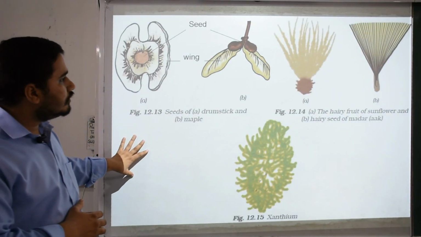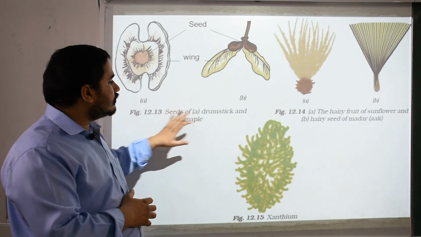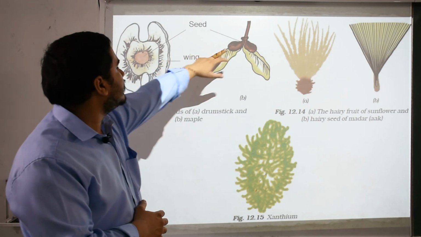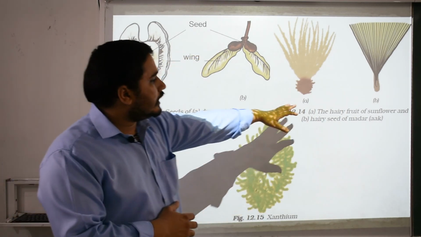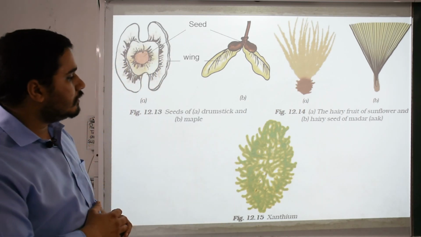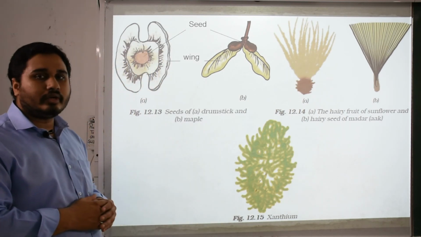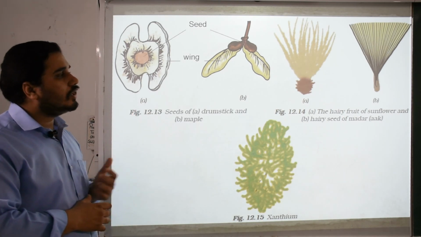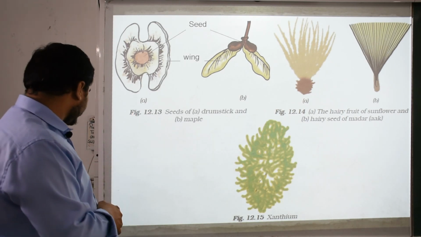In the picture, which is very well defined, you can see seeds of drumstick and maple; it is the wings and seed part that will travel there. The hairy fruits of sunflower and hairy seeds of madar are there. Then a xanthium example can easily be seen around our environment. So these are some examples which travel with the help of wind, water and animals.